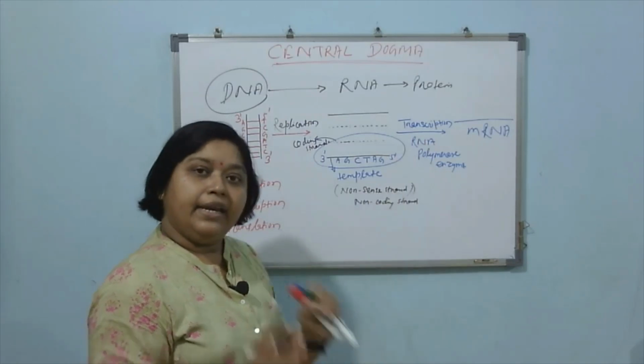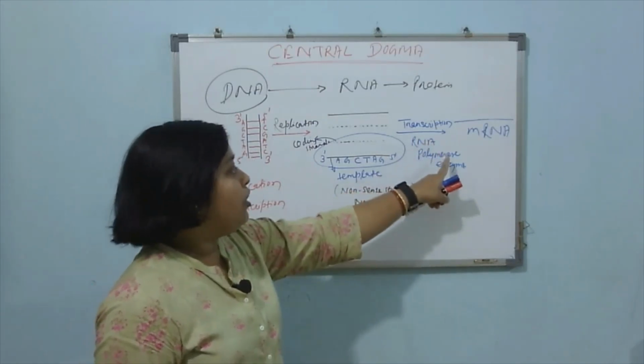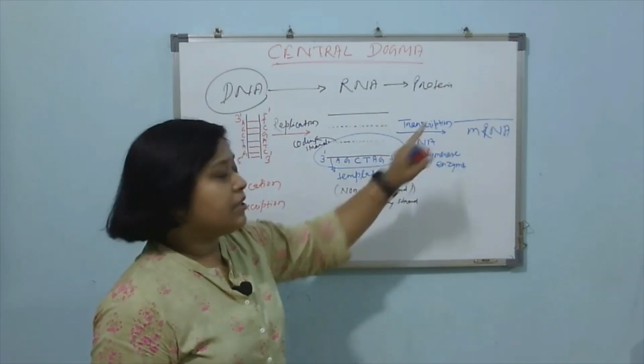In RNA, in place of thymine, you will find uracil that will be added by this RNA polymerase enzyme during this transcription process.